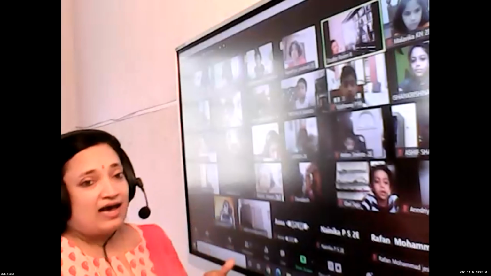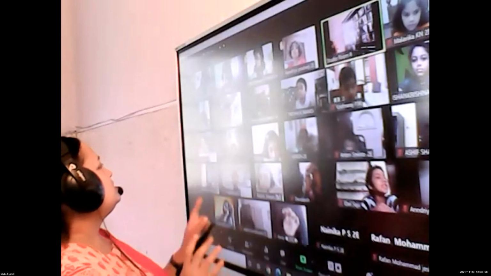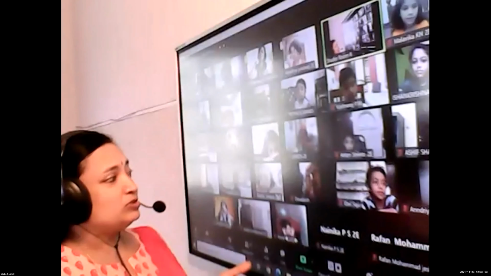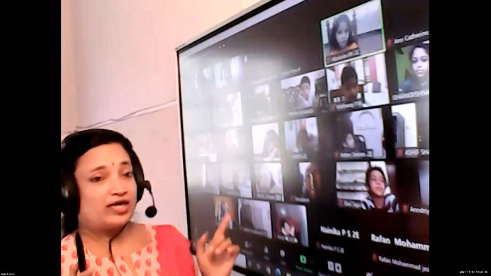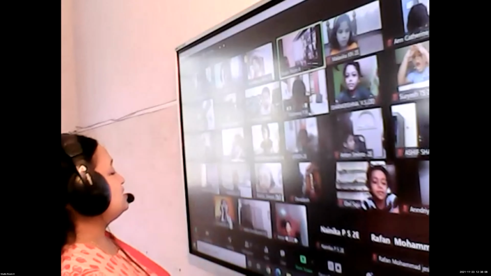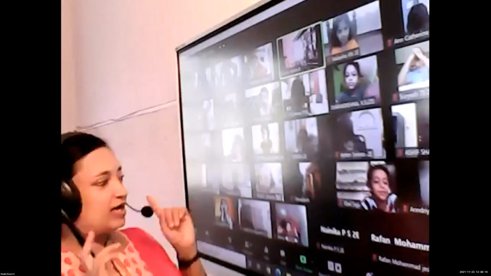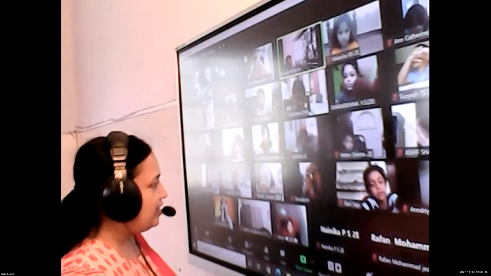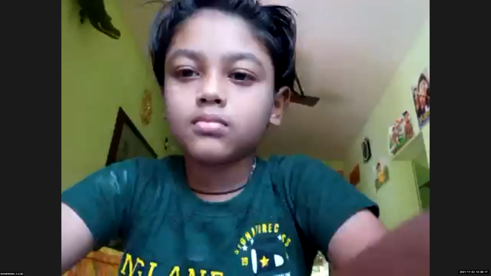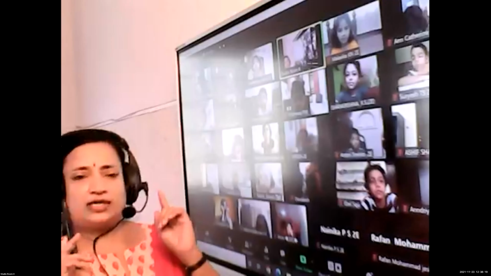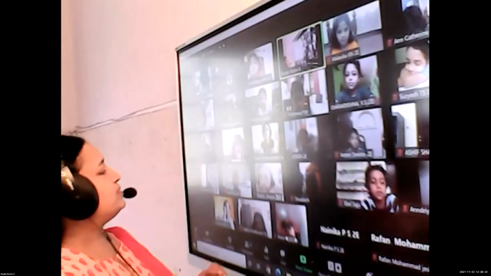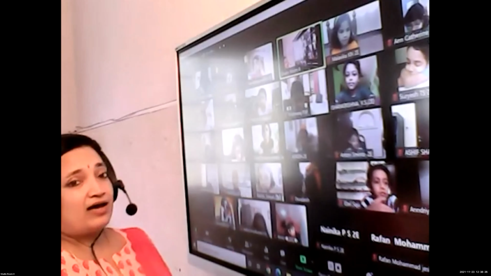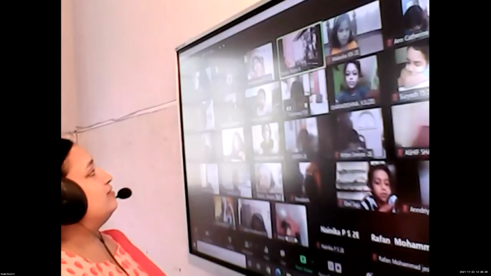Dining means having food. But it is not about just having food. It is about having food together as a family. That is why we use the entire dining table. It means that the entire family, all the members in the family, must sit at the dining table and have meals together.